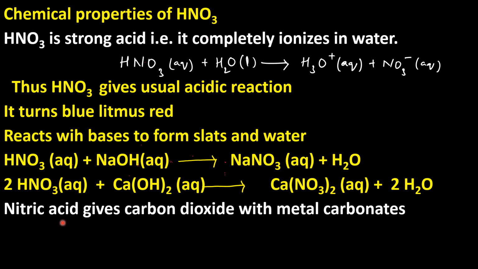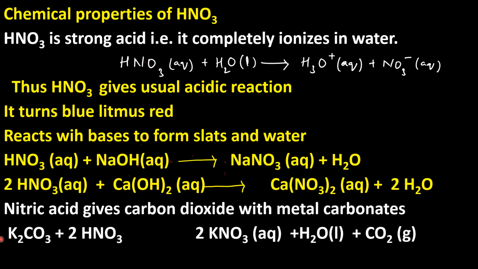Nitric acid gives carbon dioxide when it reacts with metal carbonates. Potassium carbonate reacts with nitric acid and we get potassium nitrate, and of course carbon dioxide is released.